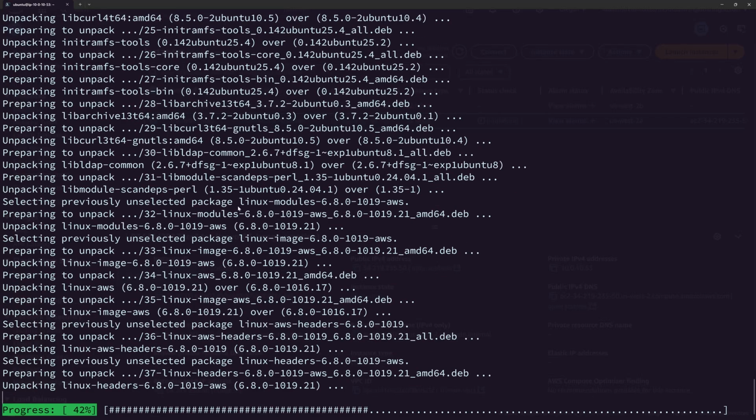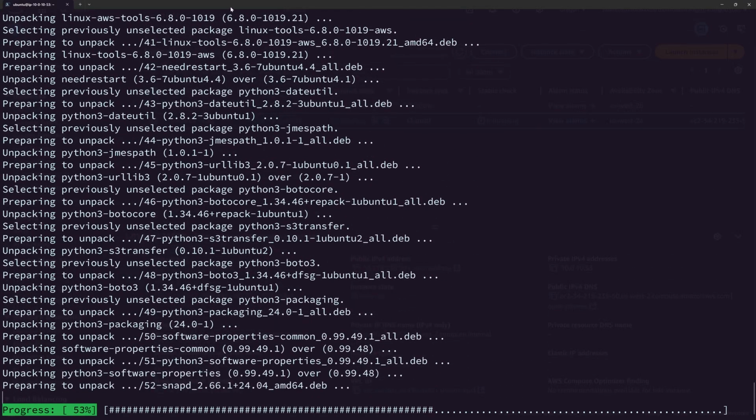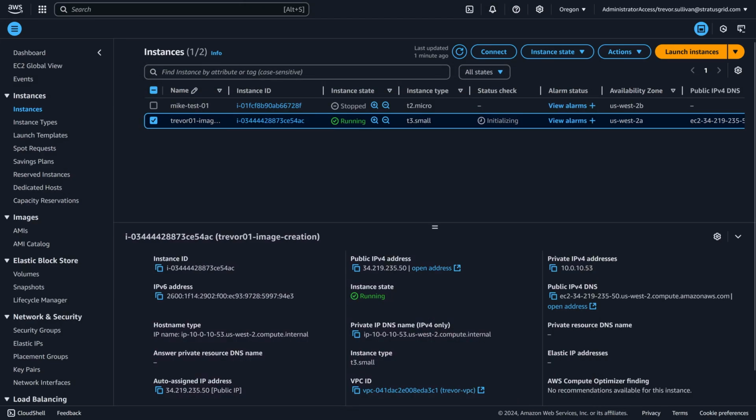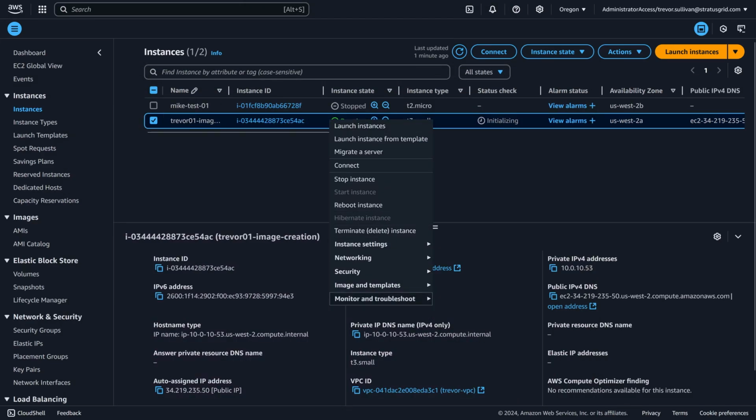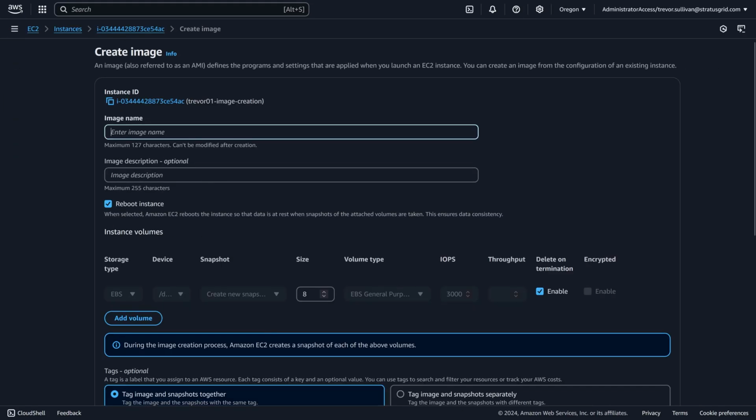So once this is up to date, you can do any additional customizations that you want to before you actually package up your image. And then we're going to go over to the instance right here. You can right click on it, go to image, and then you can say create image from this instance. And then you can give the image a name. So let's just call it Trevor01-SG-YouTube, and we'll give it a description like AWS Quick Start Ubuntu 2404 LTS with all base package updates, and we'll give it a date like 2024-12-02. Actually, I think today might be the 3rd.